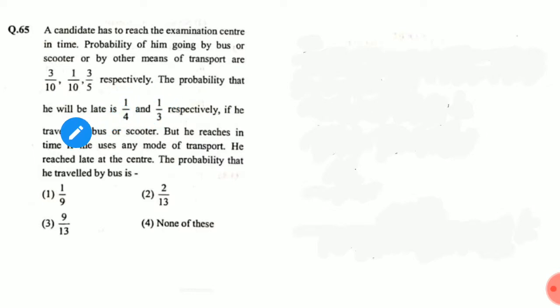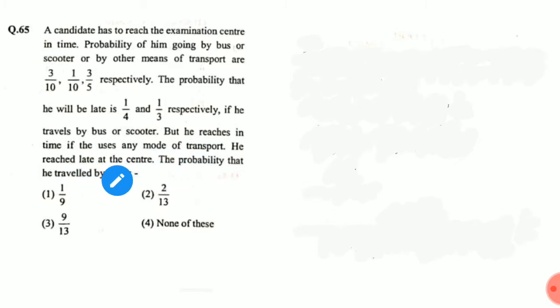The probability that he will be late is 1 by 4 and 1 by 3 respectively if he travels by bus or scooter. This is given. But he reaches in time if he uses any other mode of transport.